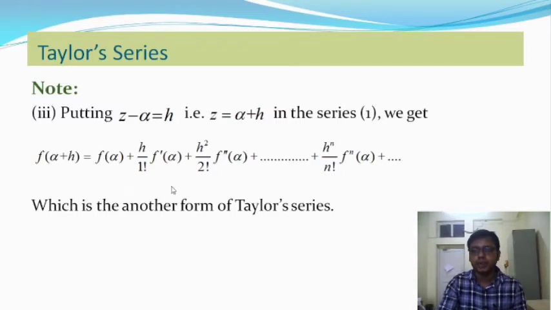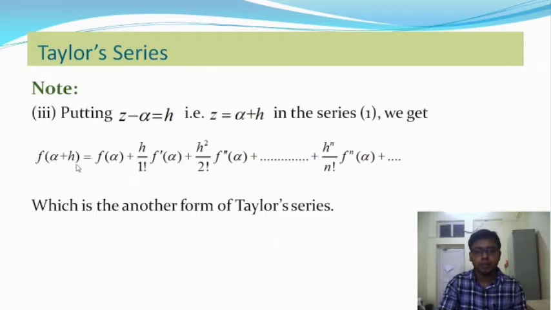This is actually an infinite series. The Taylor series or Maclaurin series is an infinite series. About the point z equal to alpha, it is called a Taylor series, and if we put z equal to 0, that means alpha equal to 0, then this is also the Taylor series, but it is also known as the Maclaurin series.